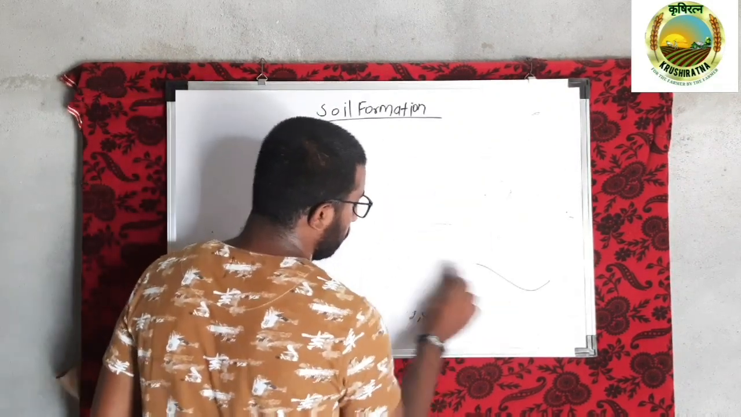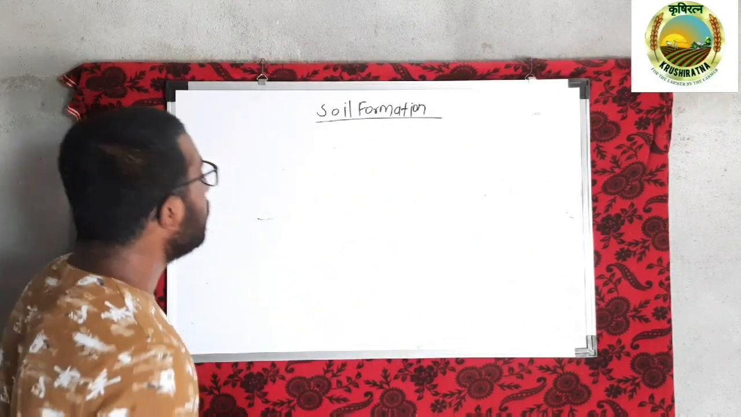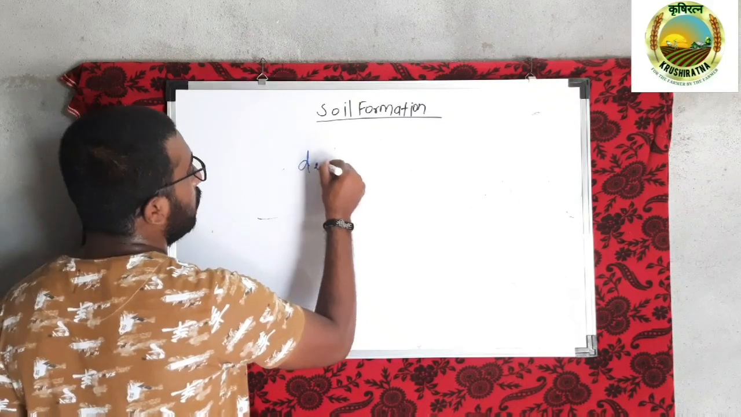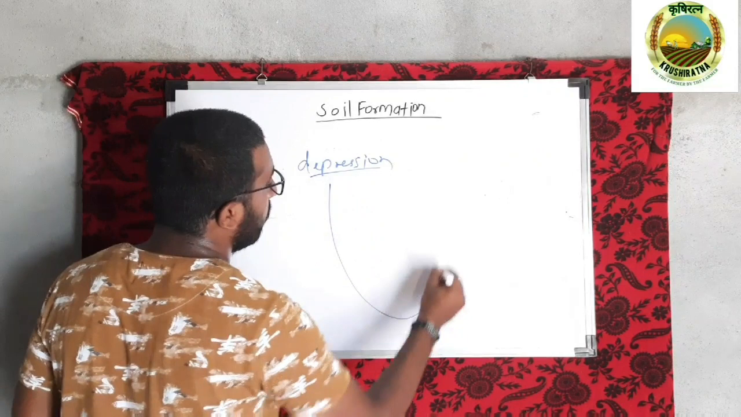the third topographic surface at which we see how the soil is formed. So formation of soil in the depressions. Okay. Formation of soil in the depressions. Depressions म्हणजे काय तर खोलगट भाग.